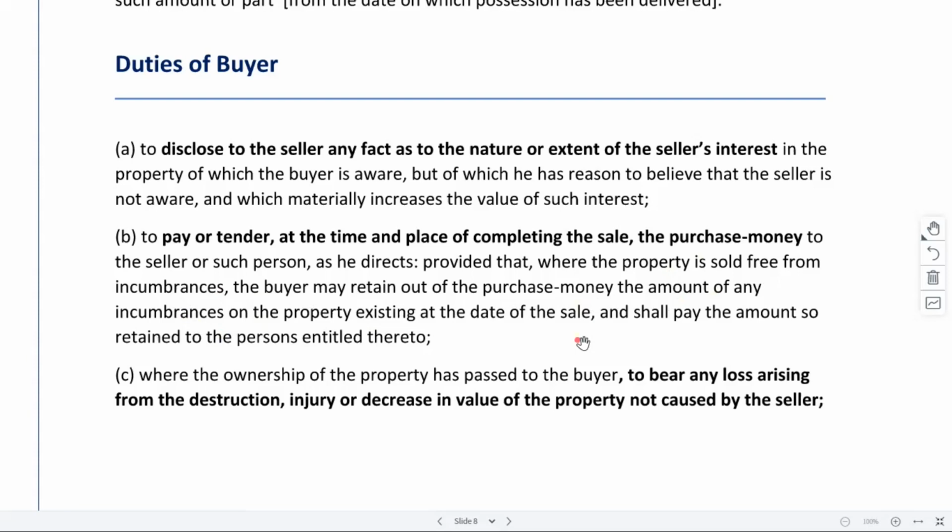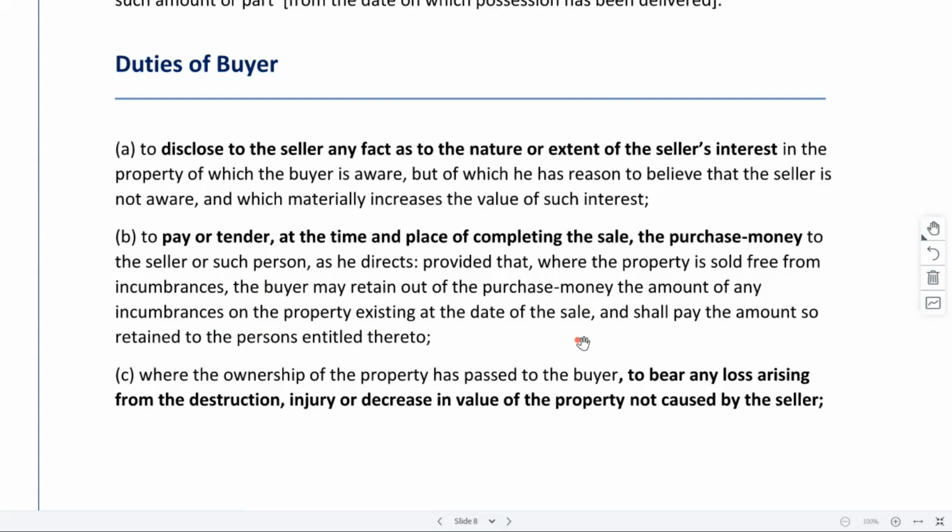That means, like we saw, the seller needs to clear out all the public charges which are due, right? If there are some public charges, any liabilities or any other thing which is not cleared by the seller, but the property is getting transferred, in that case the buyer may deduct that much value from the purchase money, right?